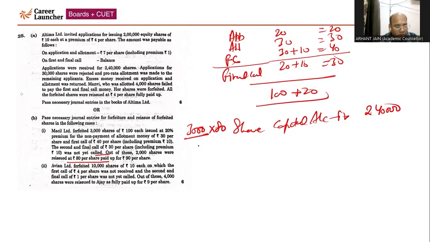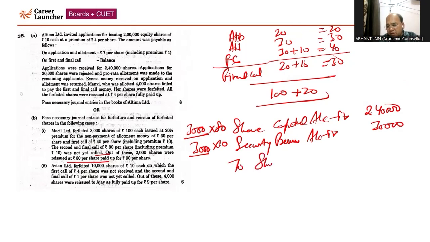Then we have to write off security premium also. The security premium that company has not received on first and final call because the particular shareholder did not pay the first and final call money. So security premium will be debited, that is 10 rupees on first and final call. 3,000 into 10, that is 30,000. To share forfeiture account, the amount company has received and forfeited, nothing but 20 rupees. So 3,000 into 20, that is on application, which will come 60,000.